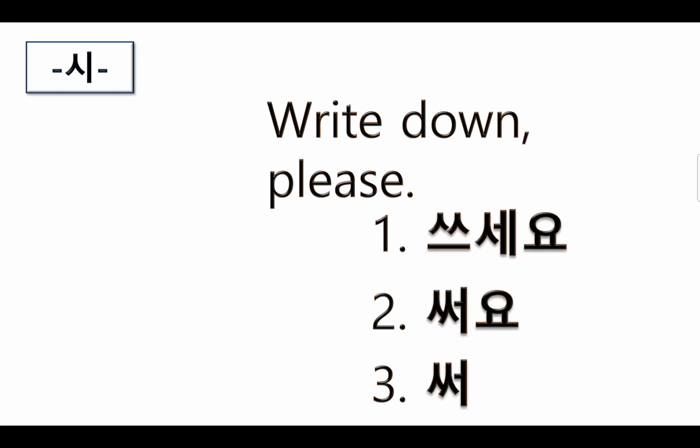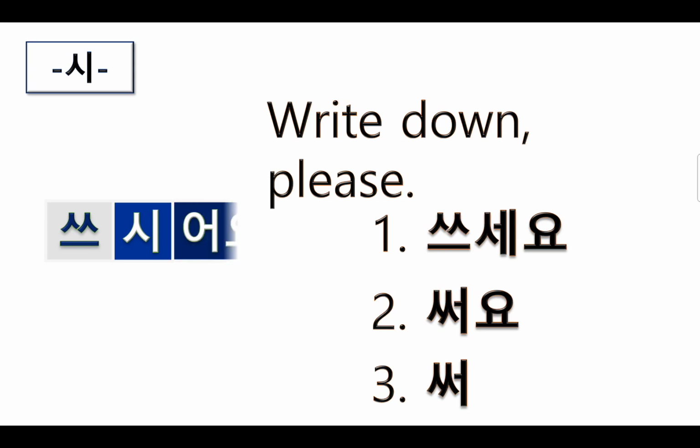Okay, so how do you say write down please in Korean language? Number one, 쓰세요. Number two, 써요. Number three, 써. So which one is correct when you say write down please? 쓰세요 is 쓰 plus 시 plus 어요. 쓰시어요 together 쓰세요. So 시 is respect to the subject, and 요 is polite to the listener. So when you say 쓰세요, it has respect and polite to the listener and subject.